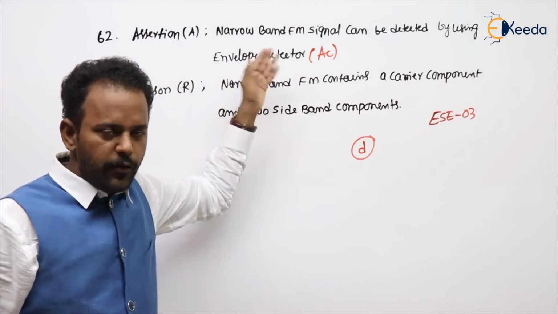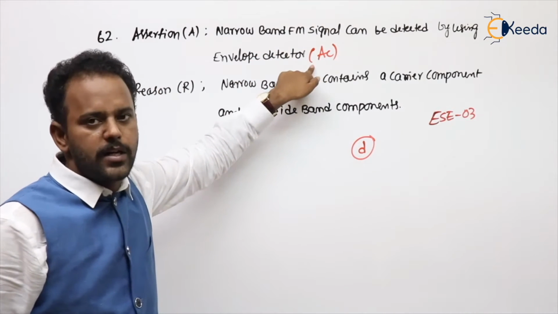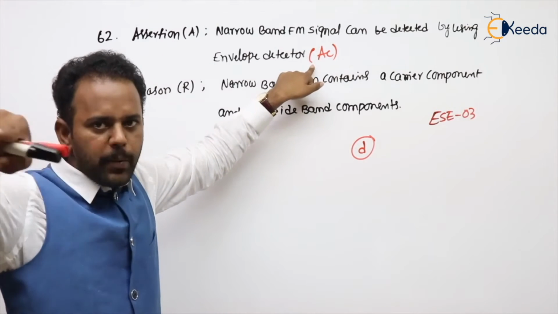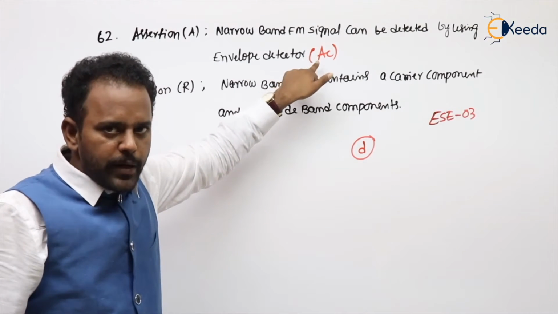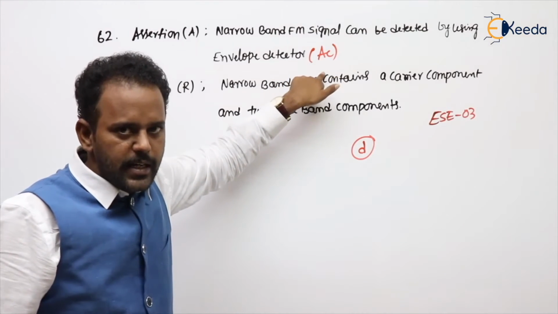Are you following? If you give an NBFM signal to an envelope detector, what is the output you will get? A constant DC. NBFM signal means frequency variations, but the amplitudes are constant. The envelope detector will give you only the positive peak, which is nothing but DC.